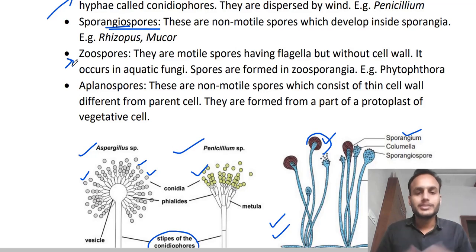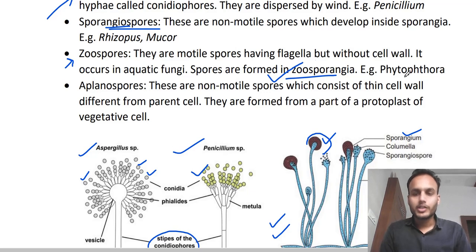It's very simple: zoospores are motile spores having flagella and they are released in the aquatic environment. Remember that they are released in water bodies, okay? And the specialized hyphae in which they are produced are called zoosporangia, right? They are formed in the structure called zoosporangia.